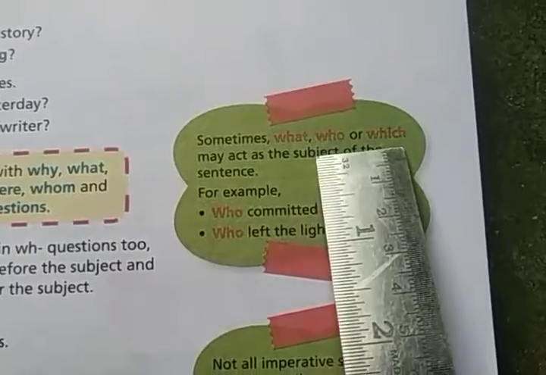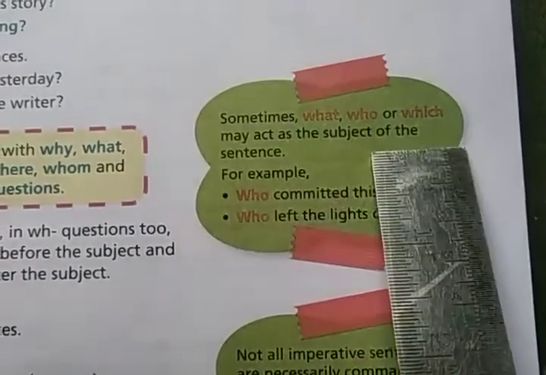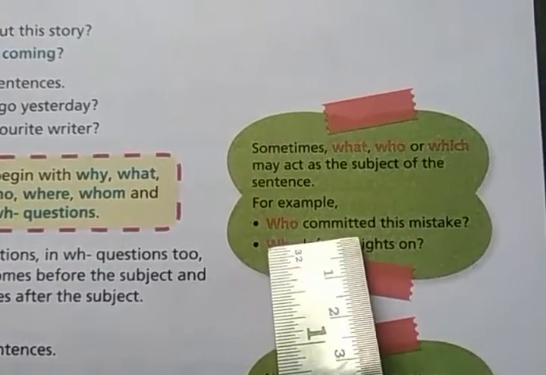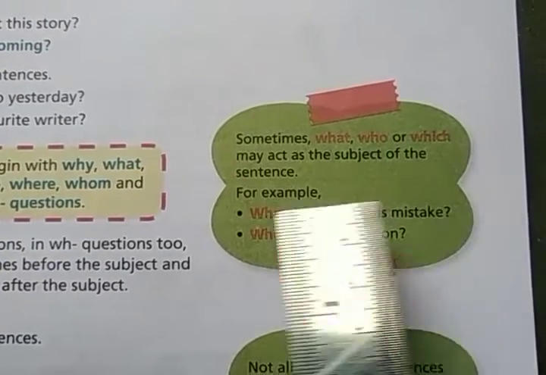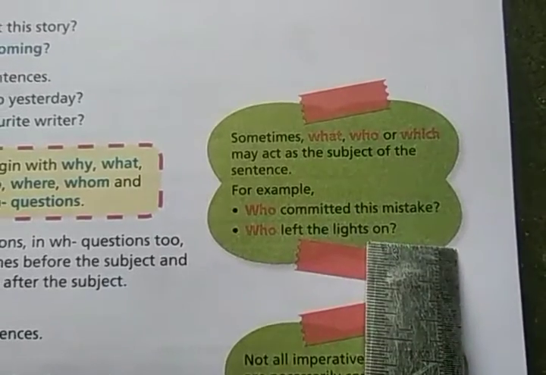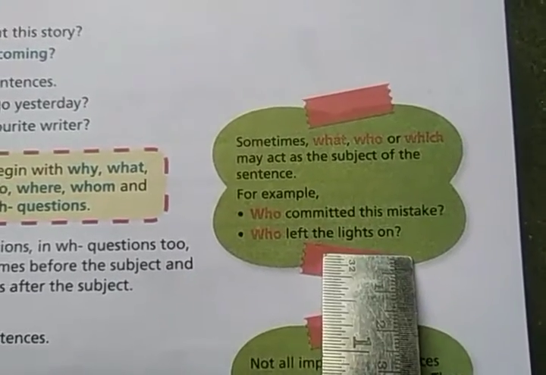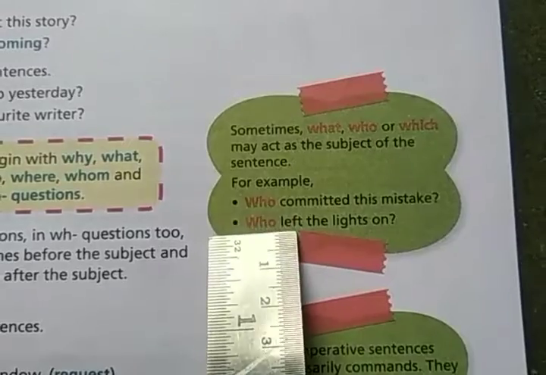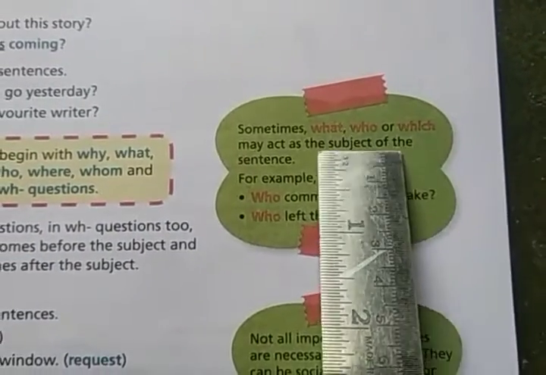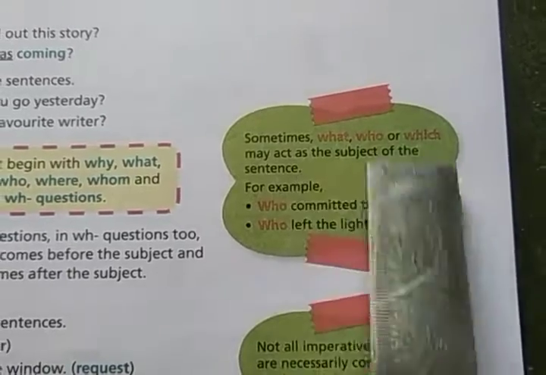Sometimes what, who or which may act as the subject of the sentence. For example, who committed this mistake? Subject is who. And who left the lights on? In this sentence also, who is the subject. So sometimes what, who or which can act as the subject of the sentence.